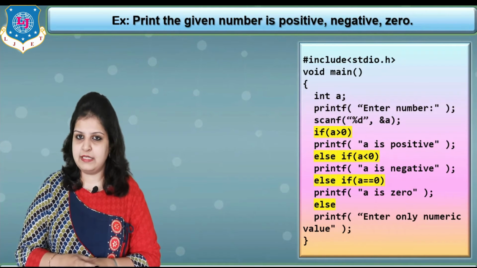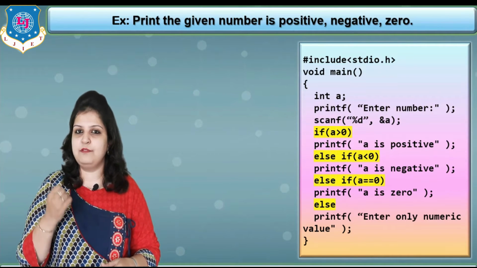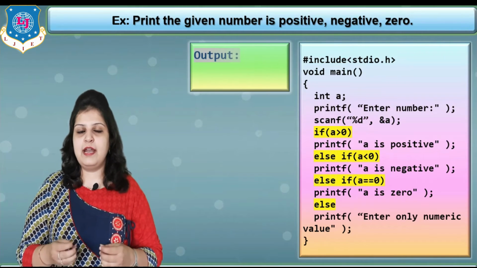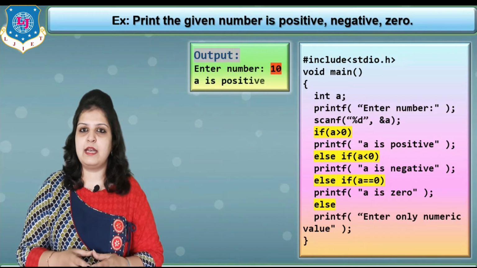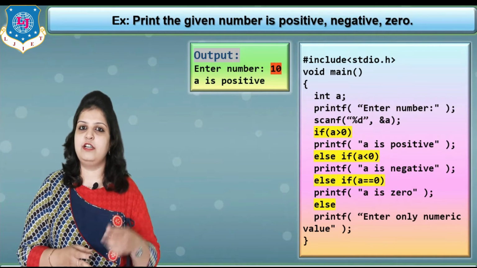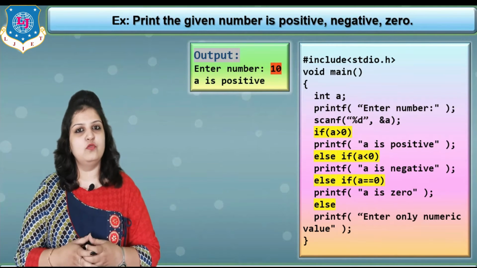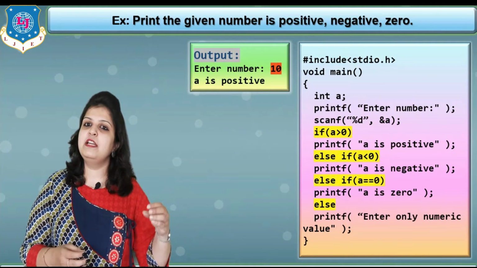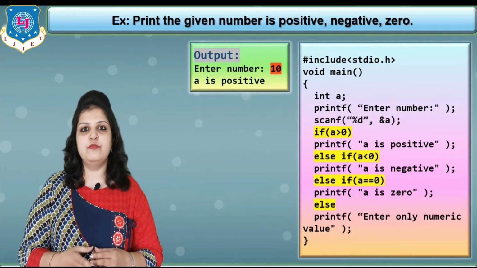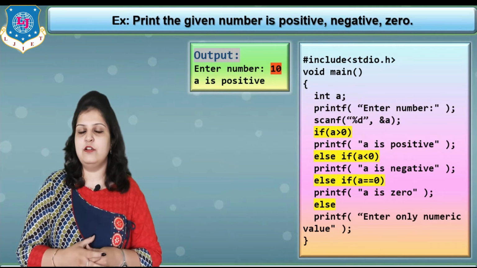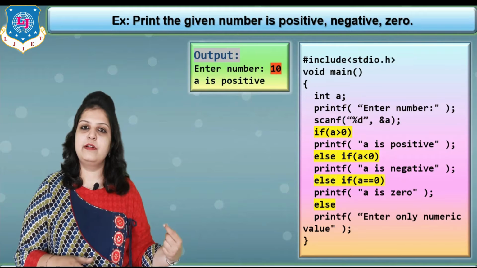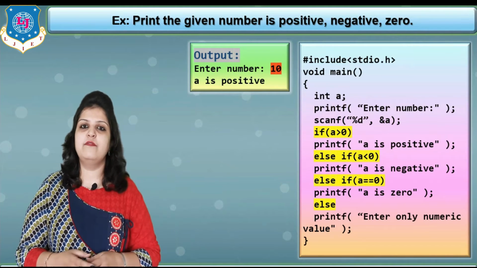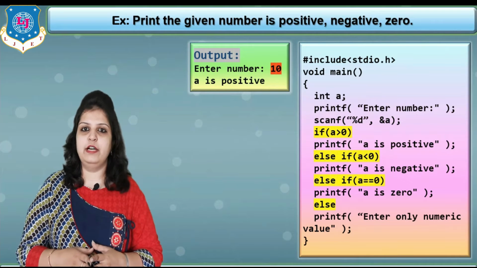Now how will it execute? We have a total of 4 types of output possible. See the output: enter a number. Suppose I enter 10, then first check the condition 10 greater than 0, condition true, then it will print a is positive. The remaining conditions will not become true for 10, because 10 less than 0 is false, 10 equal to 0 is false. The else part will not execute because our first if has already executed.